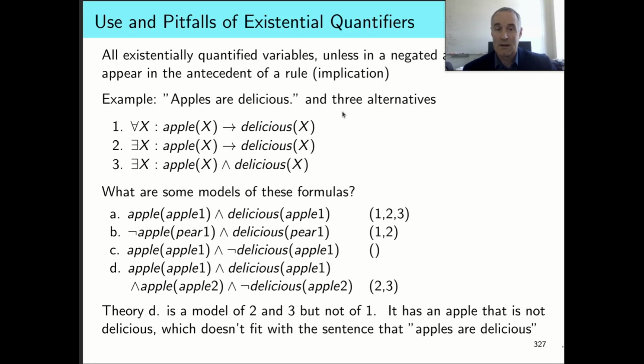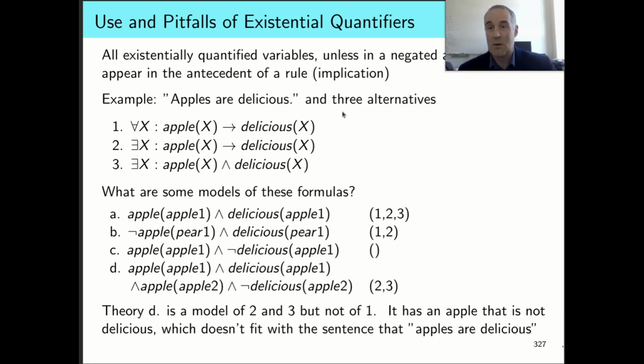It's contradicting apples are delicious. We'd expect this not to work, and yet rules 2 and 3 allow this to be true. And that's clearly not in line with how most of us would understand these English sentences. So that's why versions 2 and 3 are not correct.